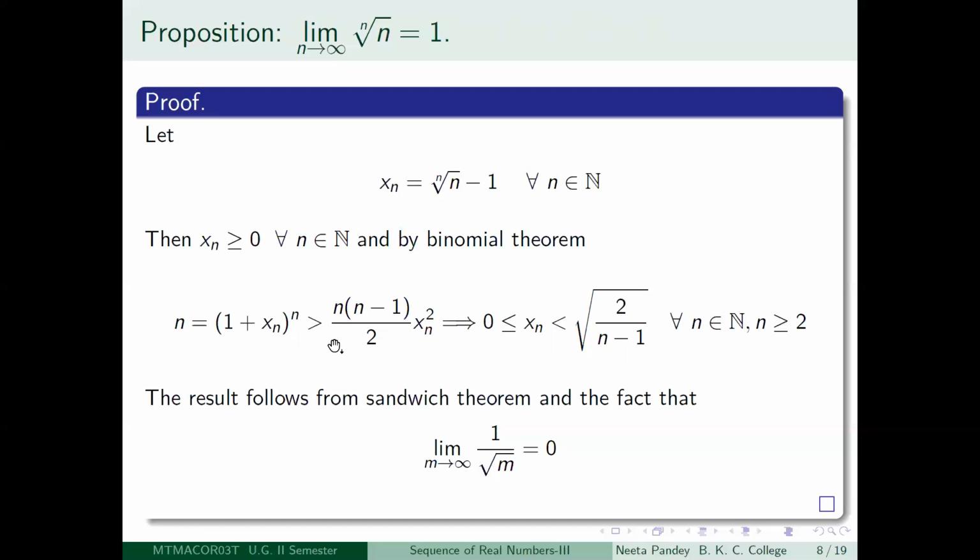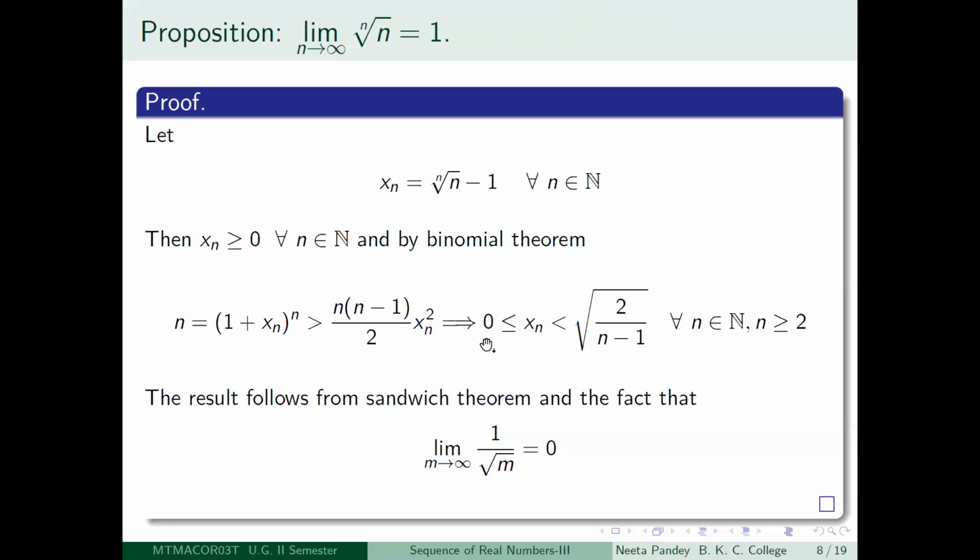So n choose 2 is what? N factorial divided by 2 factorial into n minus 2 factorial. So n minus 2 factorial cancels out. You're just left with n into n minus 1 divided by 2. So this number is obviously strictly less than 1 plus xn to the power n, because xn is a number greater than or equal to 0. So if xn is 0, even then this is less than, otherwise also this is going to be strictly less than this.